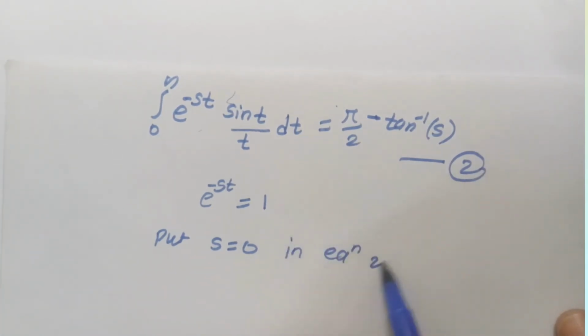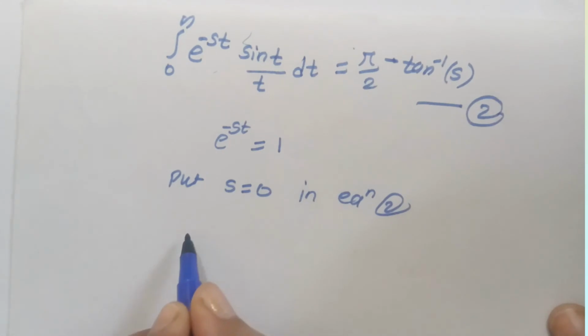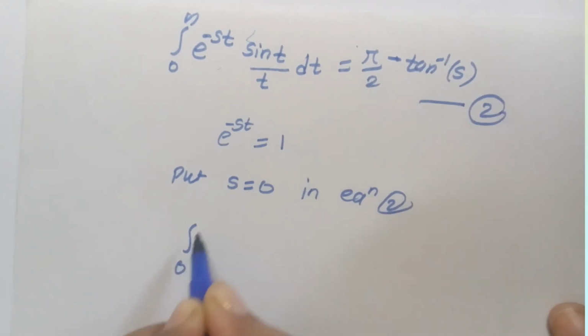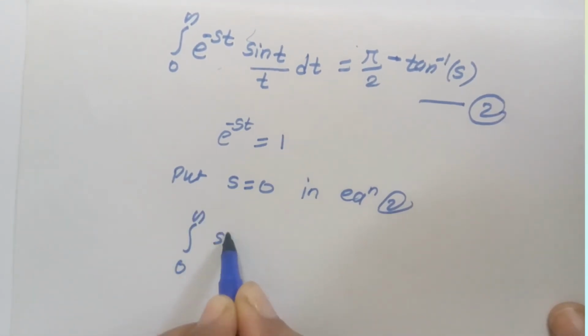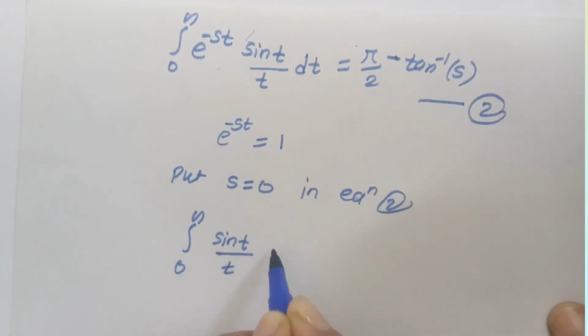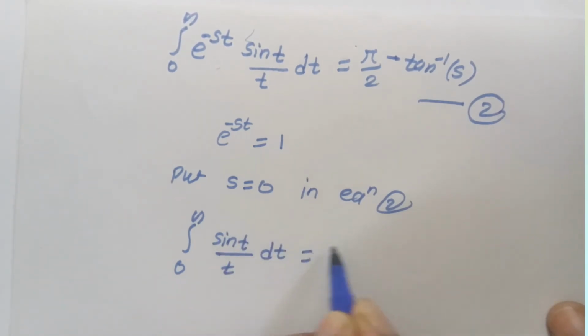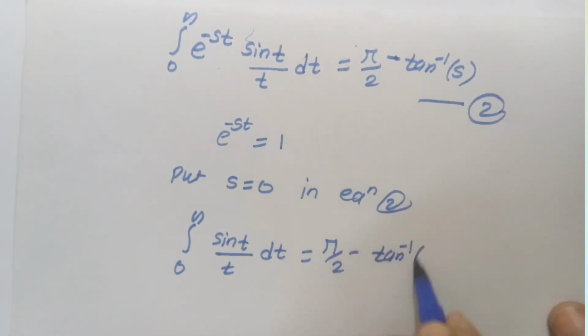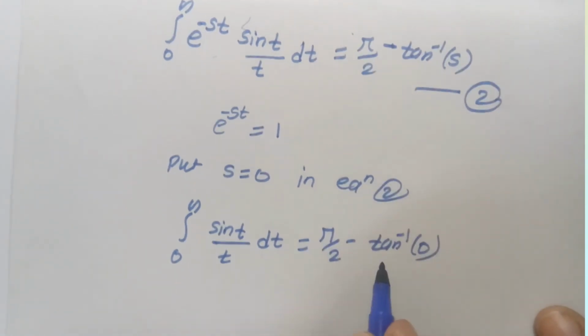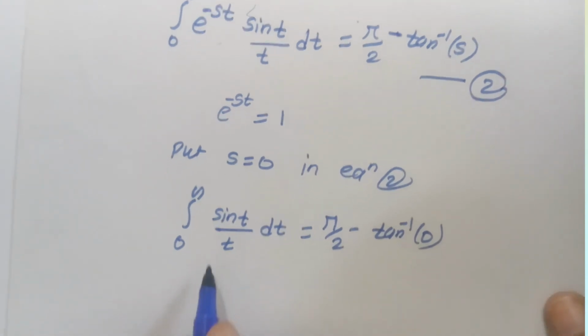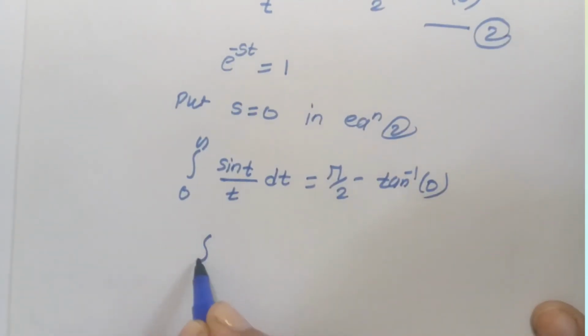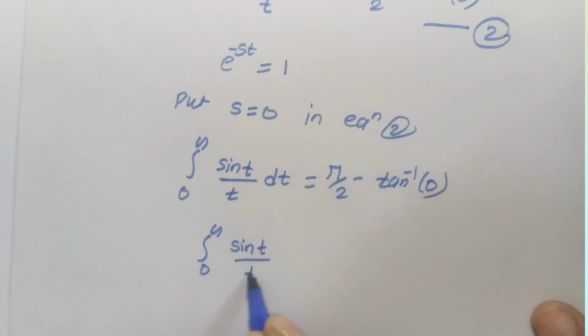In equation 2, we get the integral from 0 to infinity of sin t by t dt is pi by 2 minus tan inverse of 0, and we know the value of tan inverse of 0 is 0. So the answer of our integration is the integral from 0 to infinity of sin t by t dt is equal to pi by 2.